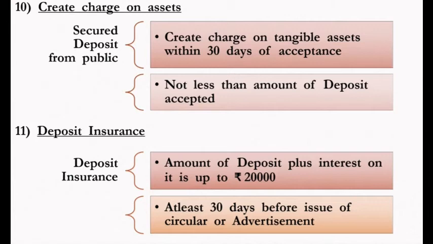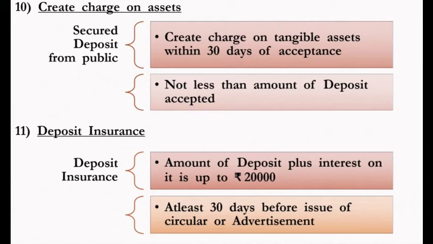A company accepting a secured deposit from the public, within 30 days of acceptance, has to create a charge on a tangible asset, and the amount of that asset should be equal to the deposit accepted. That means if a depositor is depositing 50,000, the asset value should be 50,000, which will be charged. The minimum amount of security should be equal to the amount not recovered by the deposit insurance. So this security will be created in favor of the deposit trustee only.